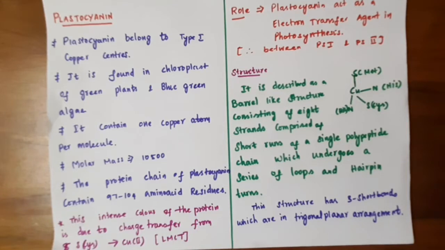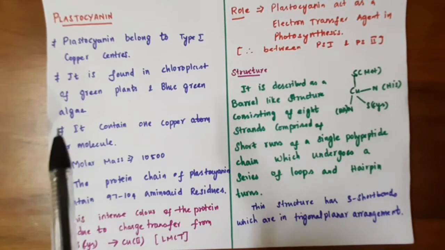In the last video, we discussed ceruloplasmin and blue copper protein and its types, and we discussed some examples of blue copper protein also. So in this tutorial, we are going to discuss the examples of blue copper protein and some examples of multi-copper proteins. First we will see blue copper proteins. I have taken plastocyanin and azurin.